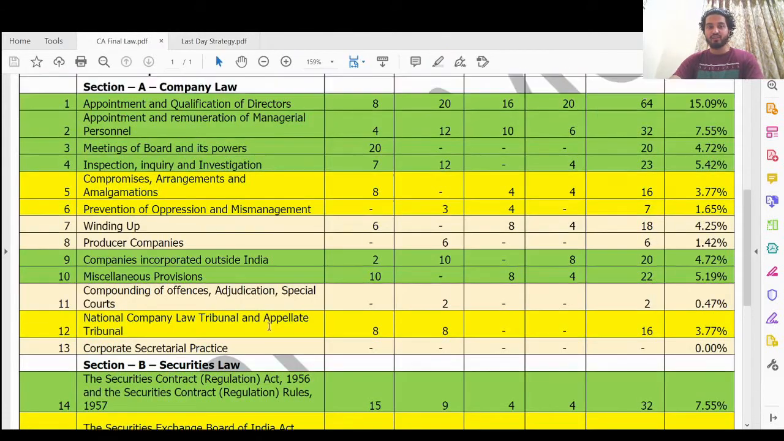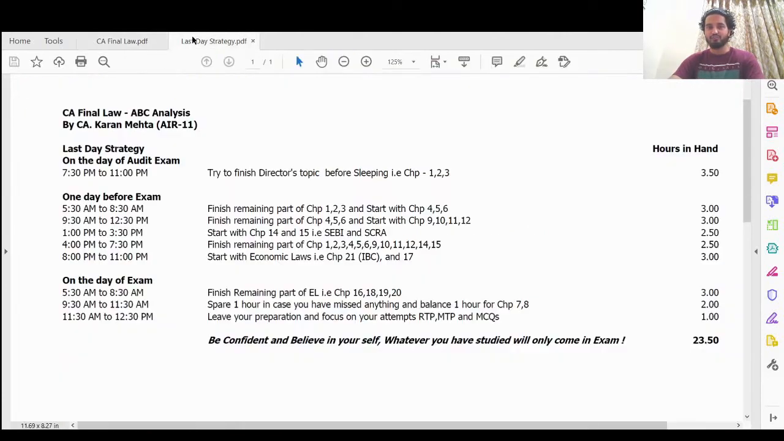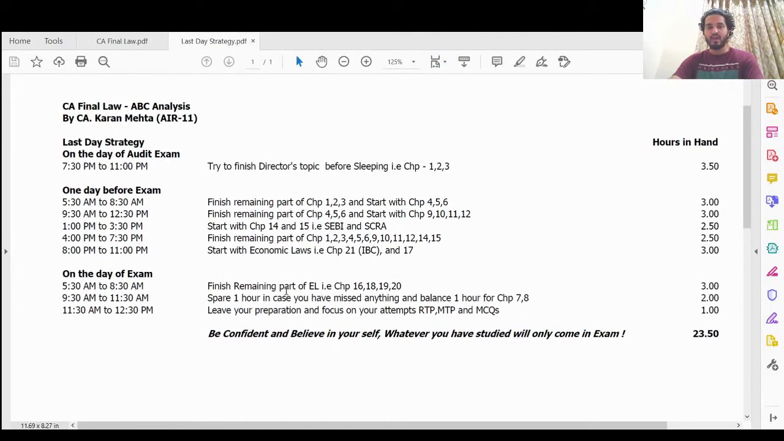In case it is left out, it won't affect much because it comes for around 7 marks on average. Even if it is left out in the exam, we have an option to leave it. So you can do that. And from 11:30 to 12:30, close your books, just focus on your RTP, MTP and MCQ in this 1 hour.